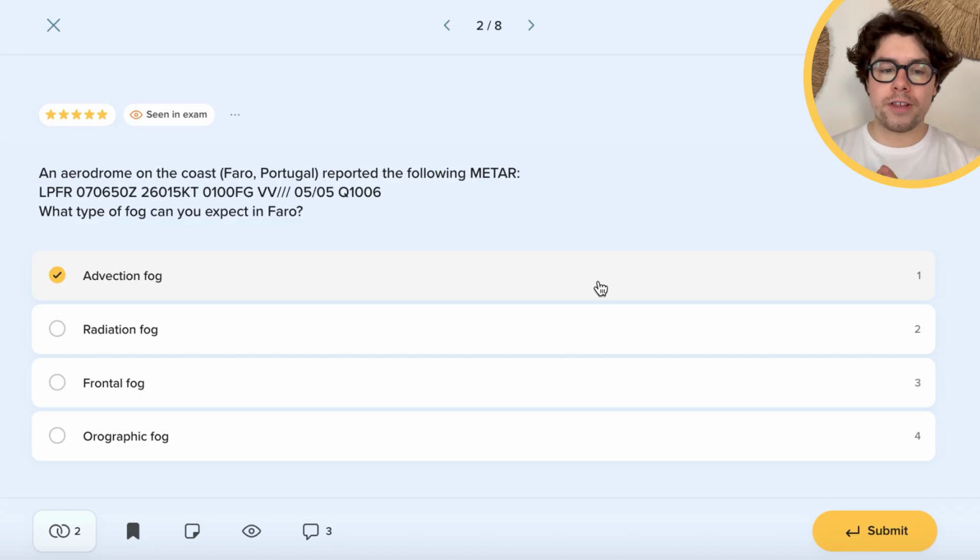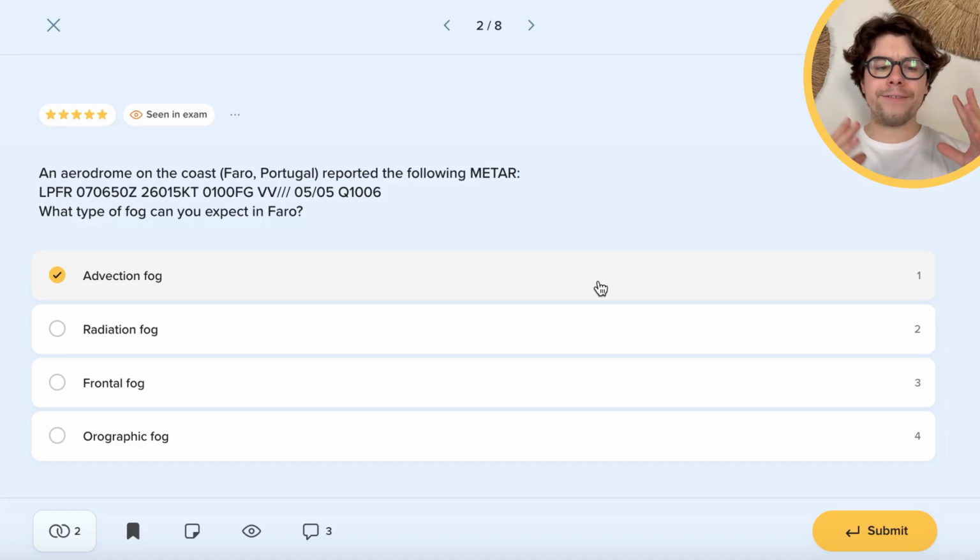However, if you ever see a coast in the question, in most cases coasts are very closely linked to advection fogs, especially for the exams. So remember, if you see a coast or a coastal airport, in most cases advection fog will be the one. Radiation fog, on the other hand, for example, can only exist in very low 3 to 5 knot winds maximum.